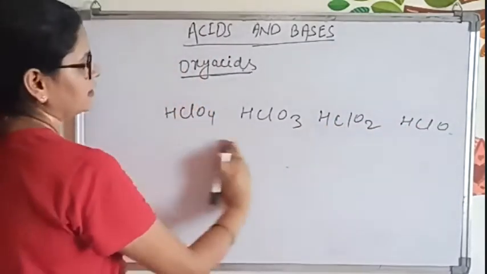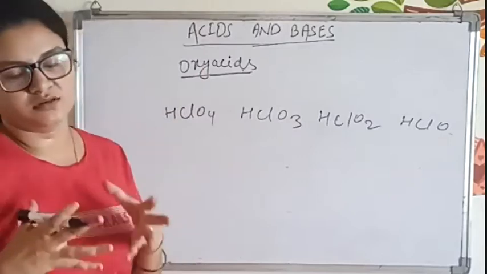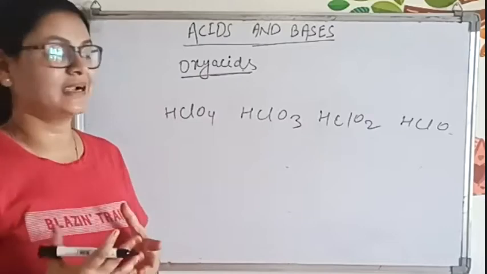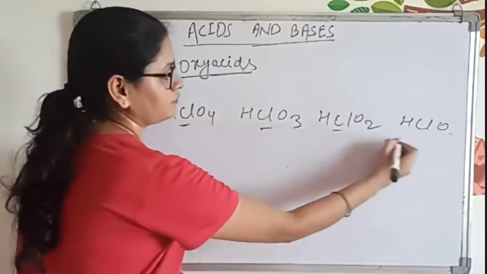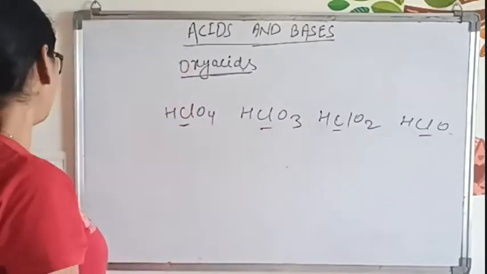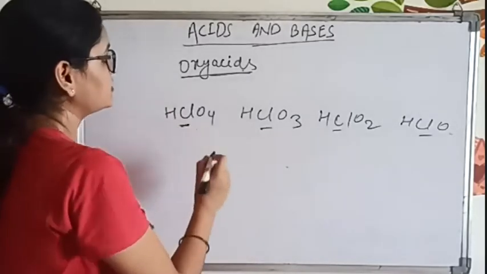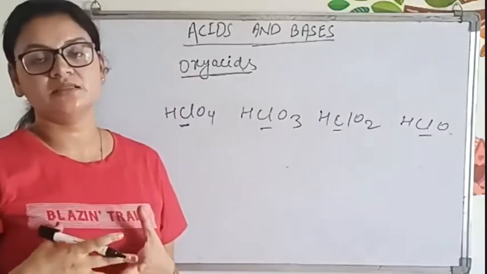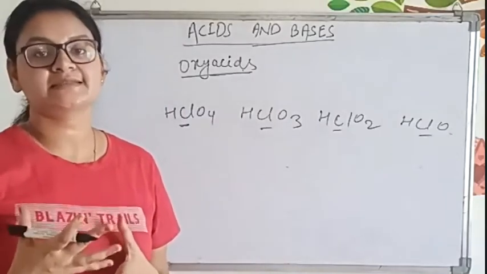These are some examples of oxyacids that contain chlorine. Now here you can see the chlorine. In this case, we have to find out the acidic strength, and there will be the oxidation state concept.